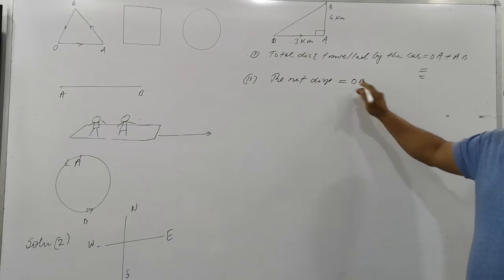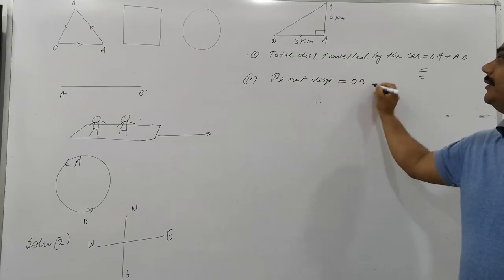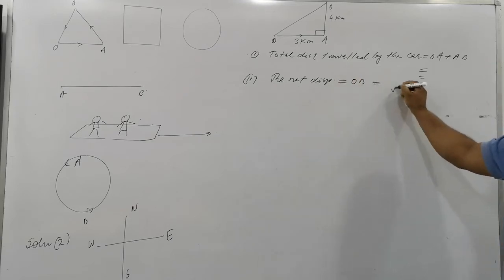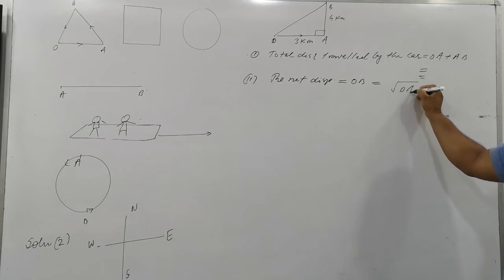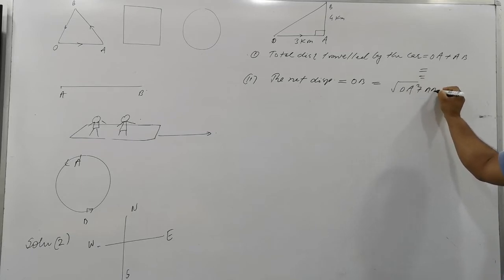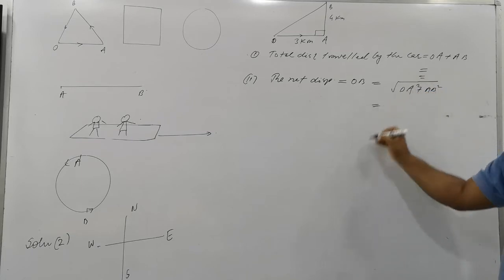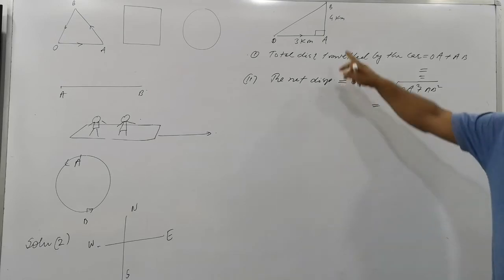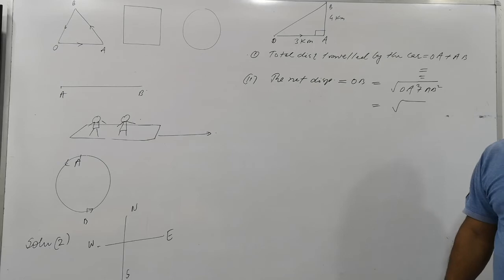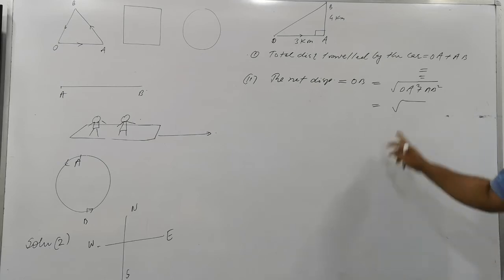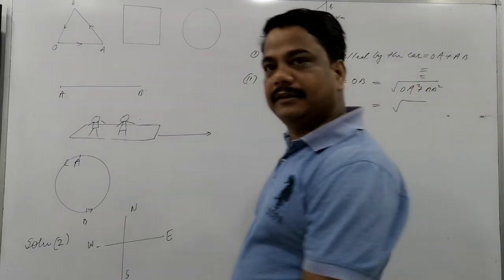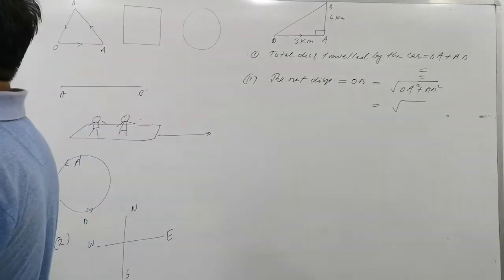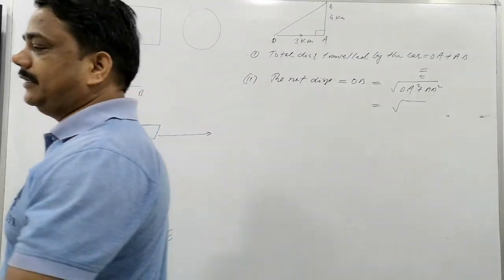Hypotenuse means OB. So how can we find OB? OB is equal to the square root of OA squared plus AB squared. The three terms make a Pythagorean triplet. Remember, when 3 and 4 come as perpendicular and base, 5 will come as the hypotenuse. You will calculate and obtain that 5 will come here. Is that clear? So look at question number 3 also. What is it saying?